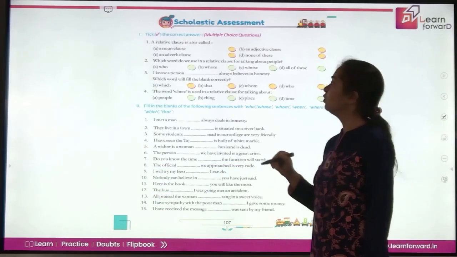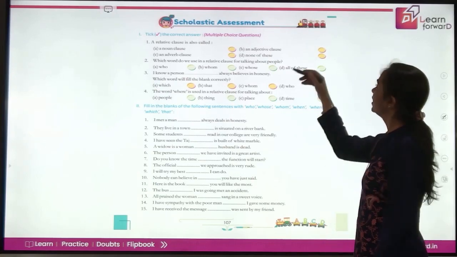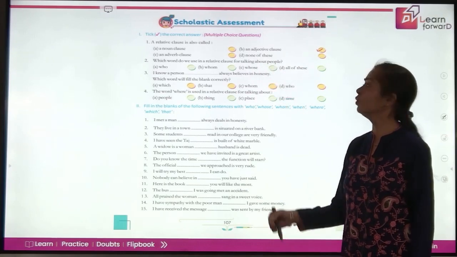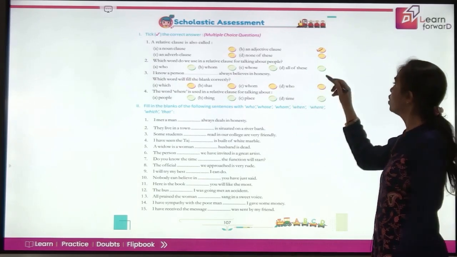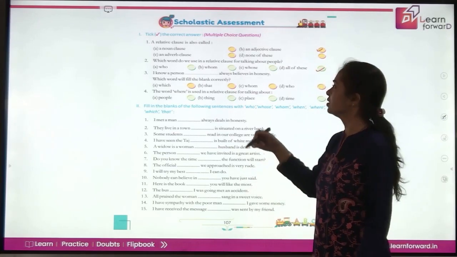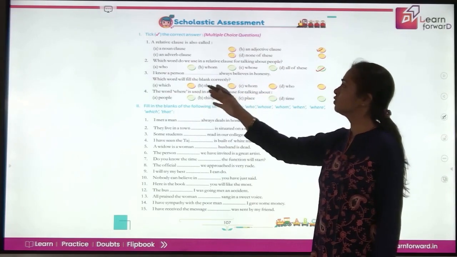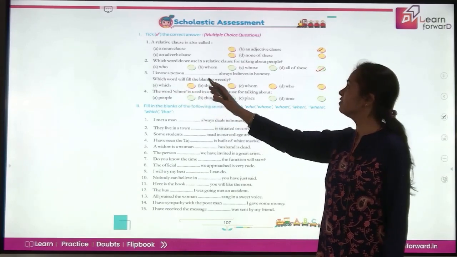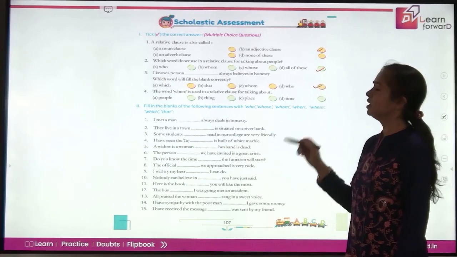Now here's an assessment for you. Pick the correct option. A relative clause is also called what? An adjective clause. Perfect. Which word do we use in a relative clause for talking about people? Do you use who, whom, whose, or all of these? Yes, we use all of these in different cases, may it be subject, object, or to show possession. I know a person dash always believes in honesty. So which word will be perfect here? Which always believes, that always believes, whom always believes, or who always believes? Who always believes is perfect.